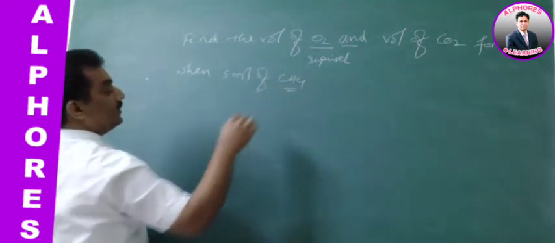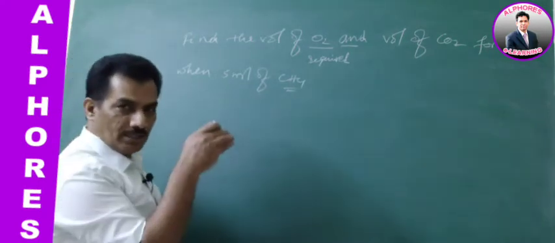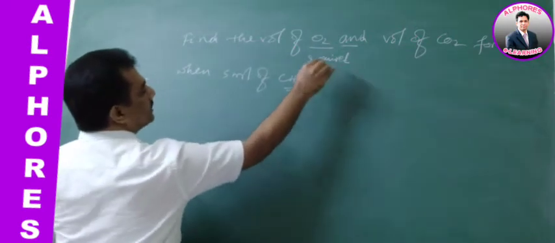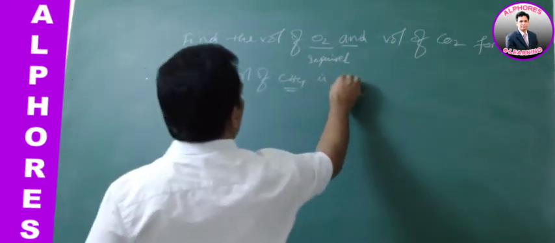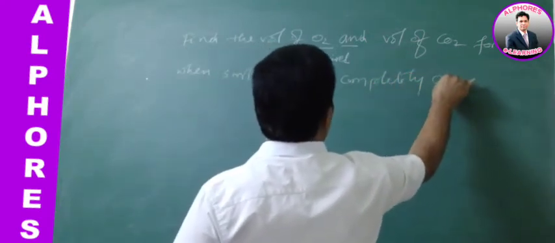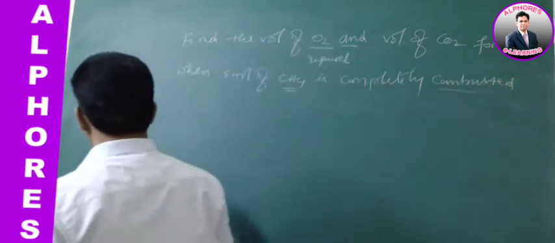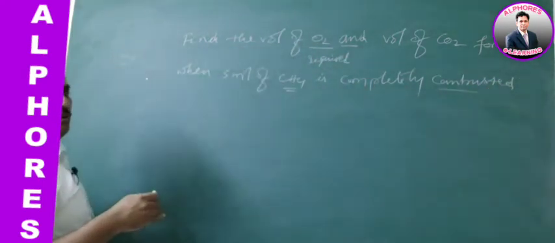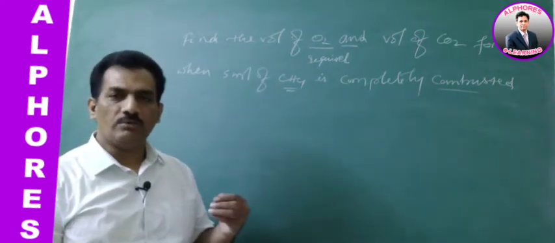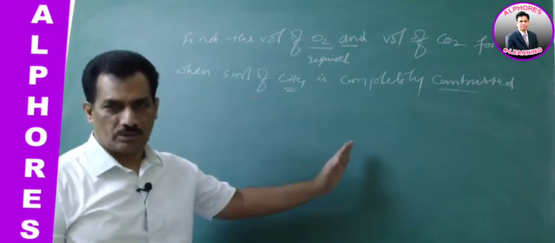What is CH4? It is a hydrocarbon, the first member of the alkanes, nothing but methane. This is the question. That means they are asking about the volume of oxygen required for complete combustion of methane, and also the volume of CO2 that will form in this combustion.